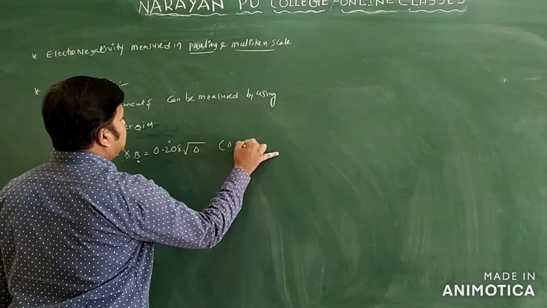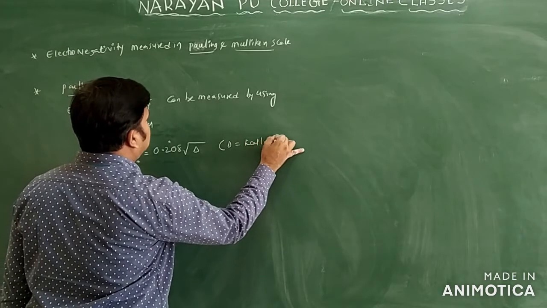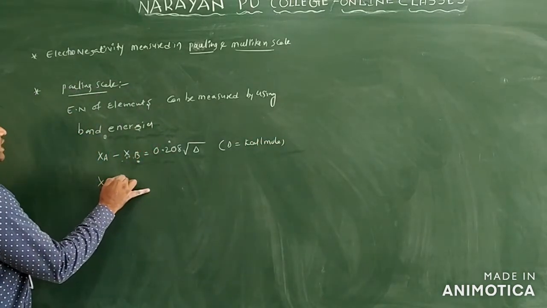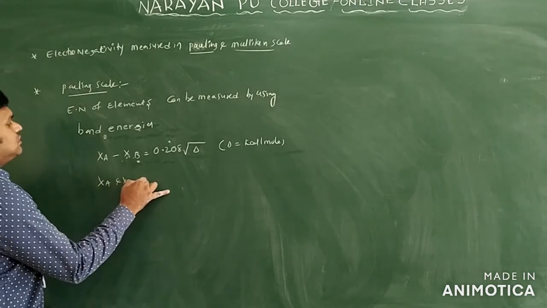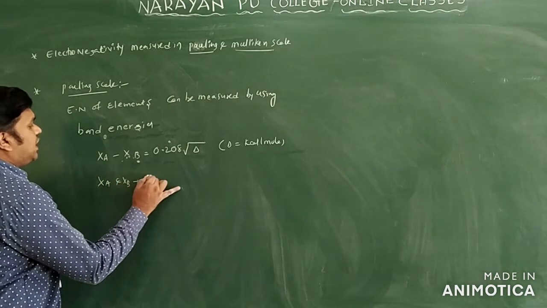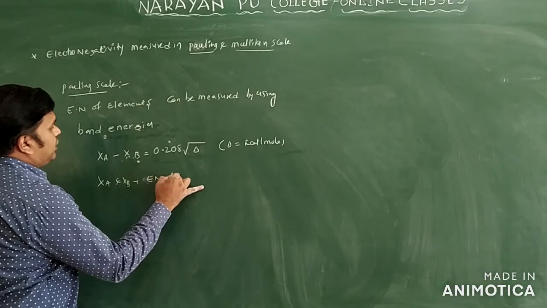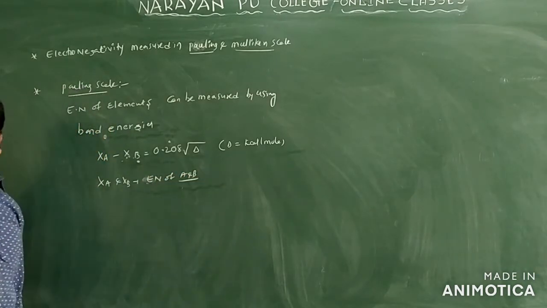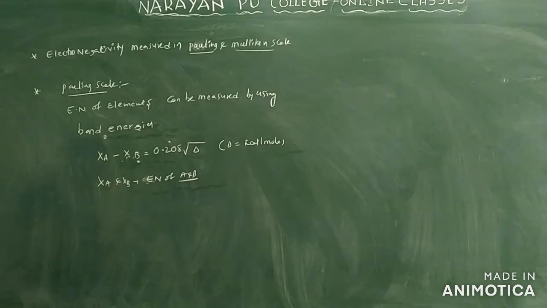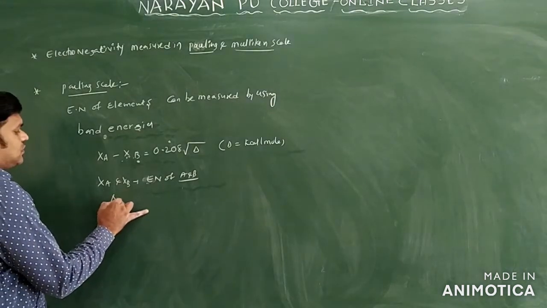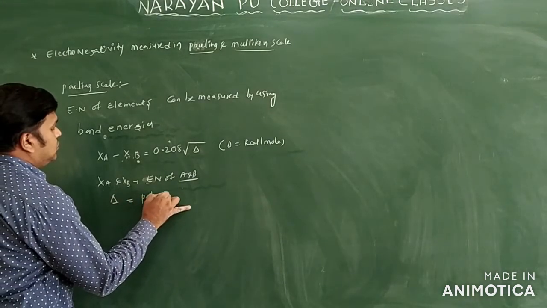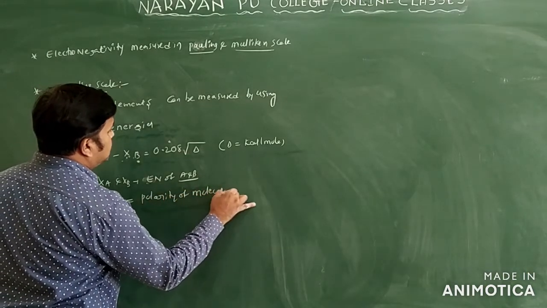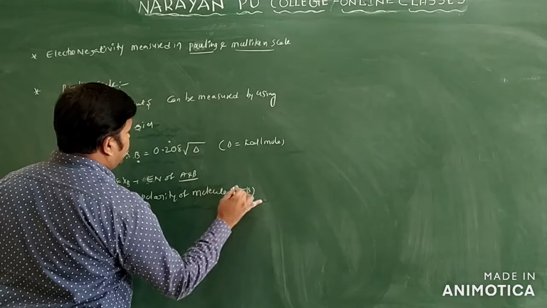Here delta is in the form of which unit? Kilocalorie per mole only. So what are XA and XB? Here XA and XB are the electronegativities of A and B. And what is delta? Here delta is the polarity of the molecule AB.